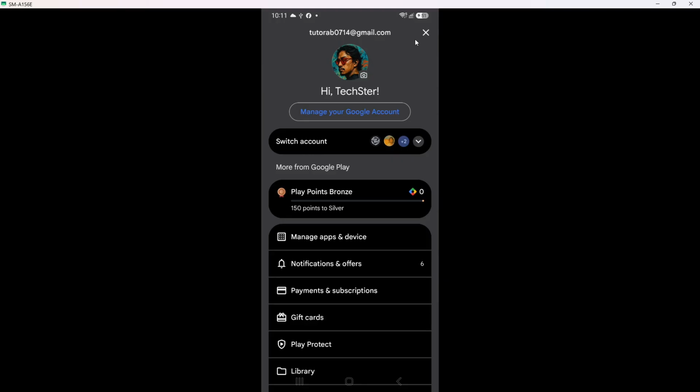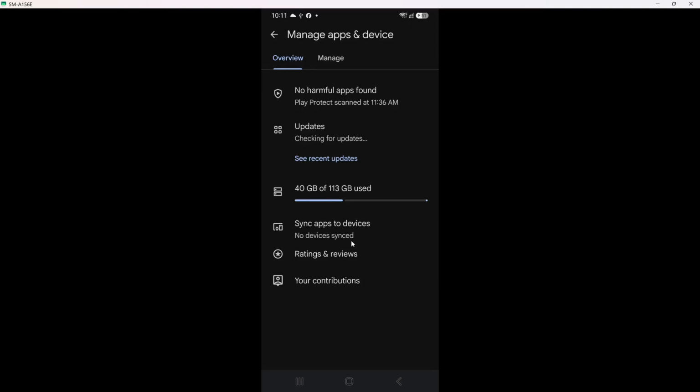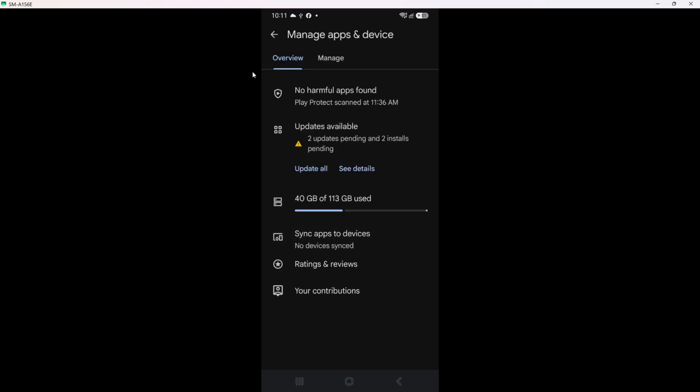From there, you will want to tap on the option that says Manage Apps and Device. This will take you to a section where you can see all the apps you have installed on your device. You will notice various options related to your device management. This is important because it helps you keep track of your applications, ensuring they are all up to date and functioning properly. Now let's move on to the next step.